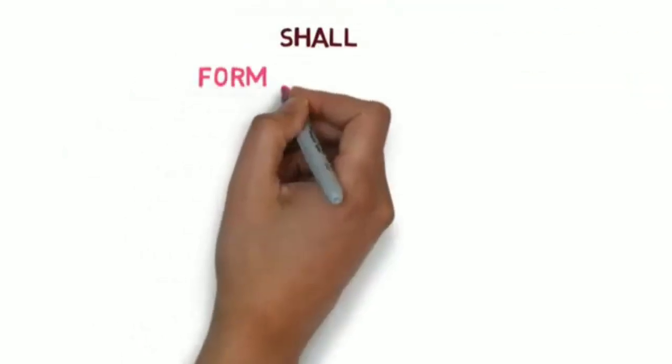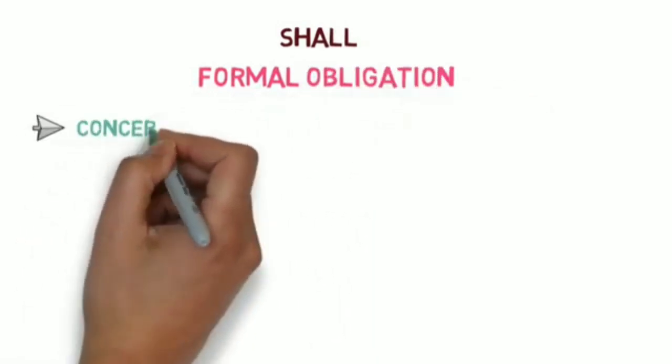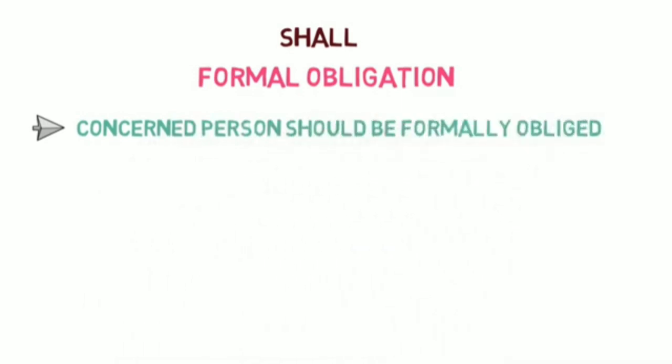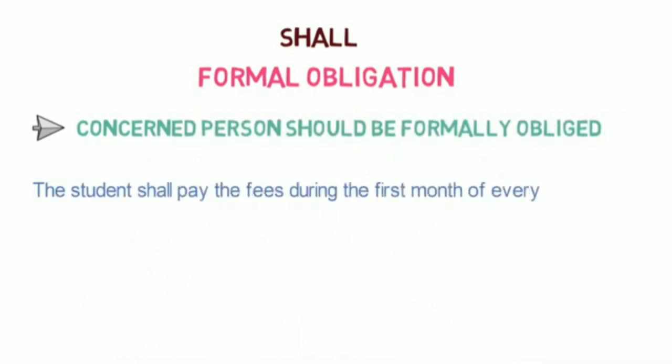Number 3. Formal obligations. In case where we want the concerned person should be formally obliged to his duty, we use shall. For example, the student shall pay the fees during the first month of every semester. Here we are making sure that the concerned is formally responsible, so we have used shall. Let's look into one more example of this kind.